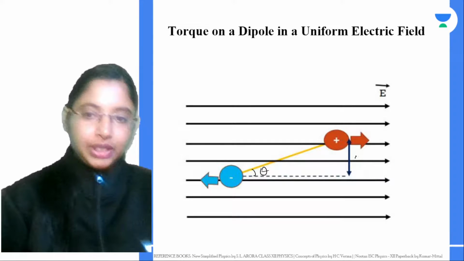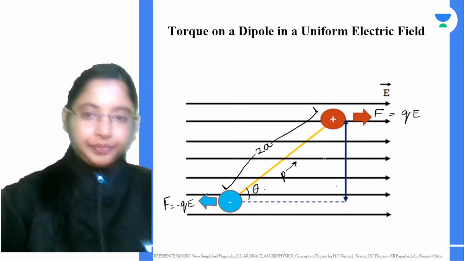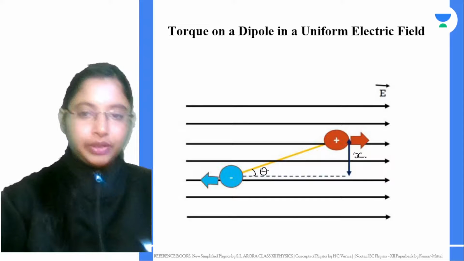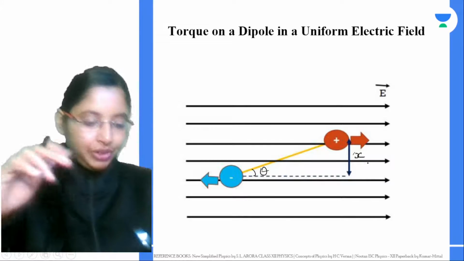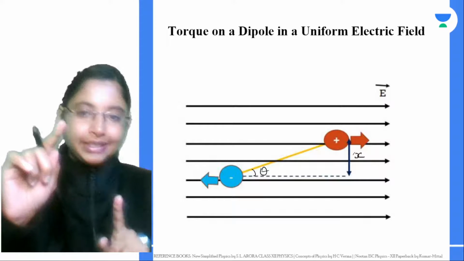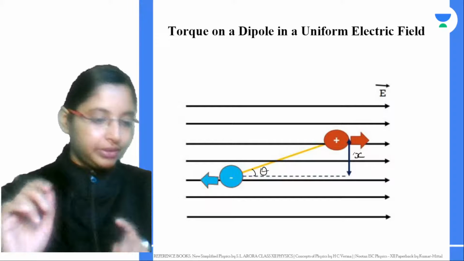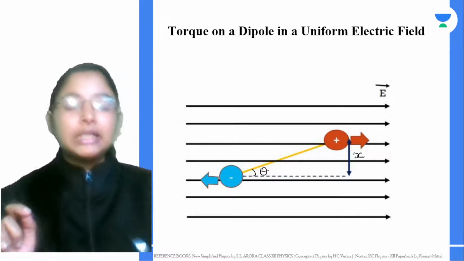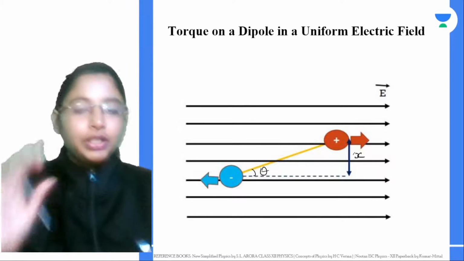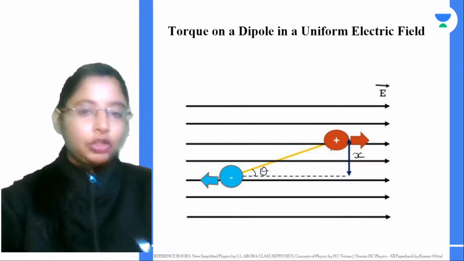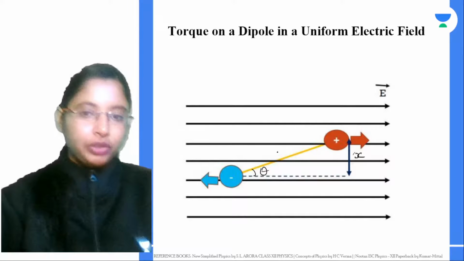Let's take this length as L, or we can take it as X. This length actually keeps reducing. What is happening as it reduces? As it experiences a torque and rotates in the external electric field, this length keeps reducing. Till when? How long will this torque apply on this dipole?